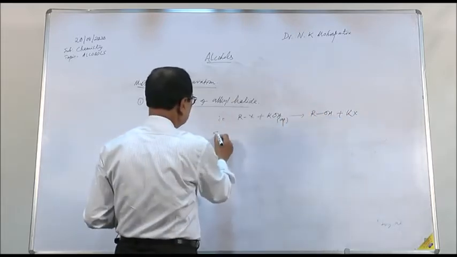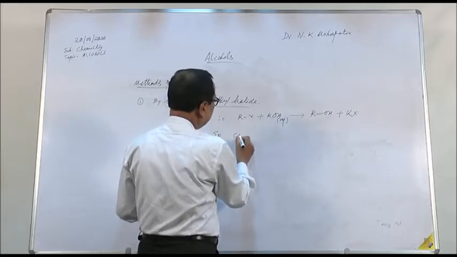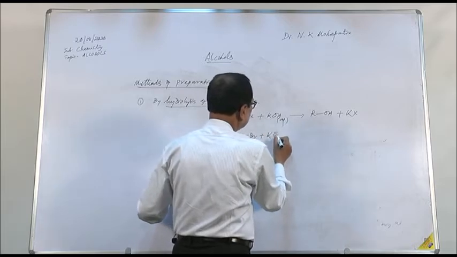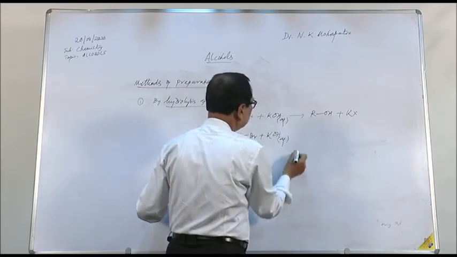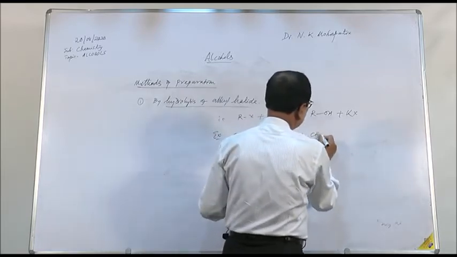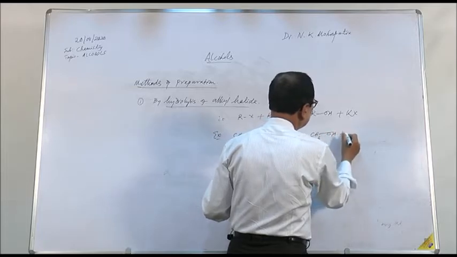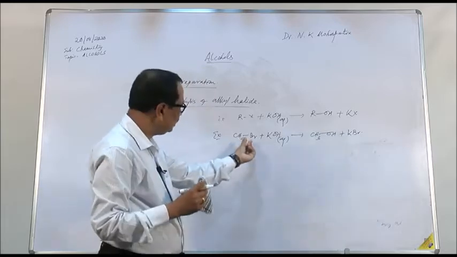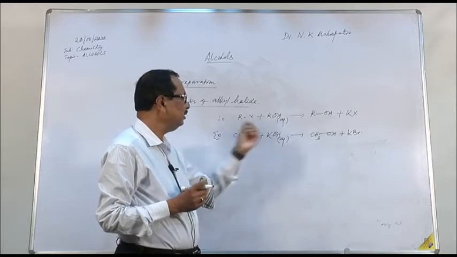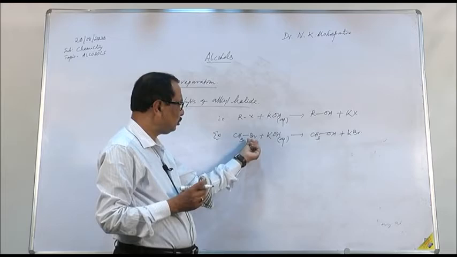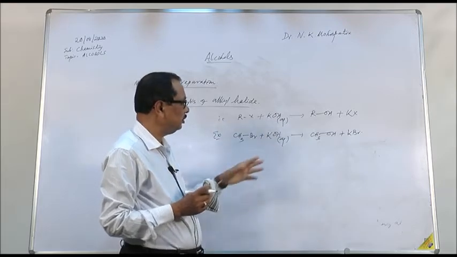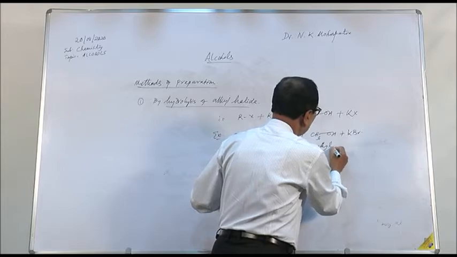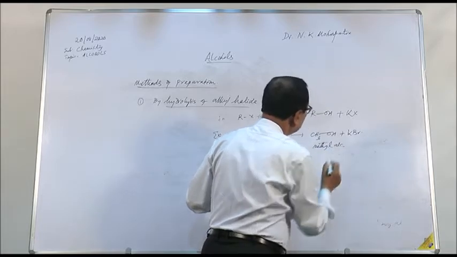For example, if you take methyl bromide and treat it with aqueous potassium hydroxide, the product will be methyl alcohol, CH3OH plus KBr. Here we find that the bromine atom is replaced by the OH group to give you alcohol, methanol.